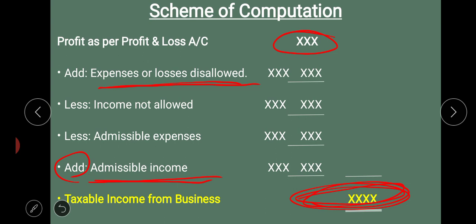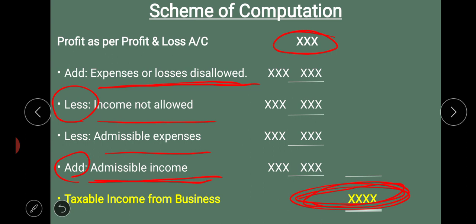And two things we have to deduct. Which are the two things? First one, income not allowed. Some incomes which are shown on the credit side of the profit and loss account, which are not allowed as per the provisions of the Income Tax Act, should be deducted. And some of the expenses which are not shown on the debit side of the profit and loss account, which may be given in your additional information, if all such expenses are allowed as per the provisions of the Income Tax Act, they should be deducted.